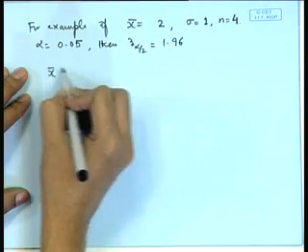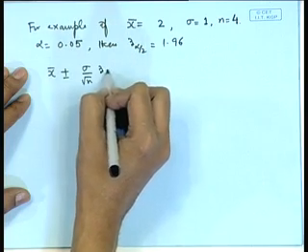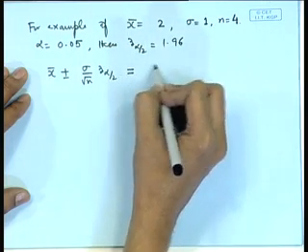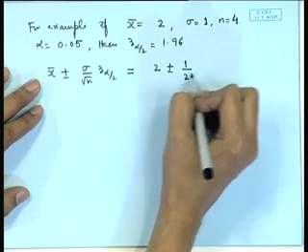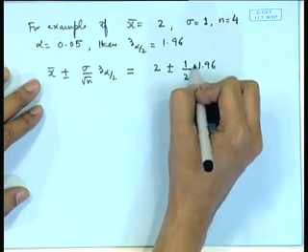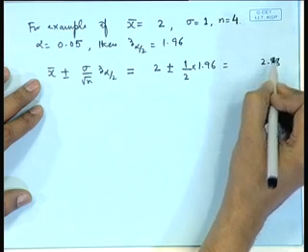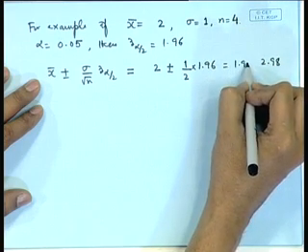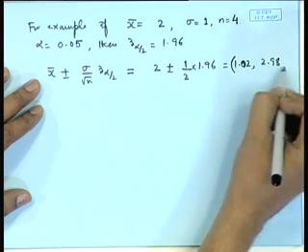So, x bar plus or minus sigma by root n z alpha by 2, what will this value be equal to? 2 plus or minus 1 by 2 times 1.96, that is 2.98 as the upper value and 1.02 as the lower value.